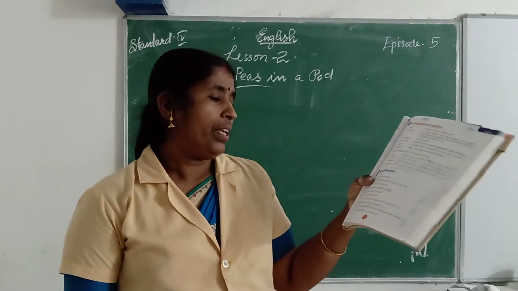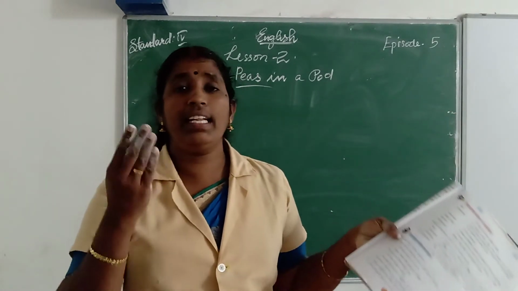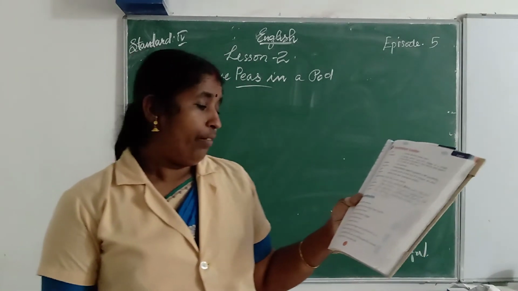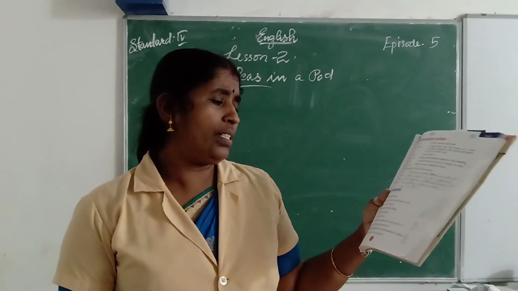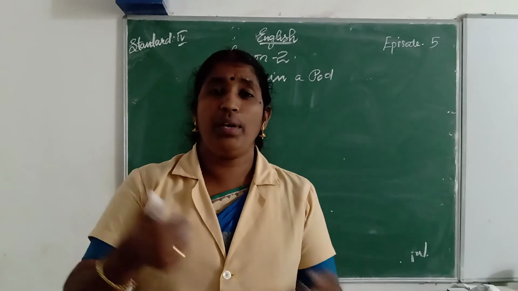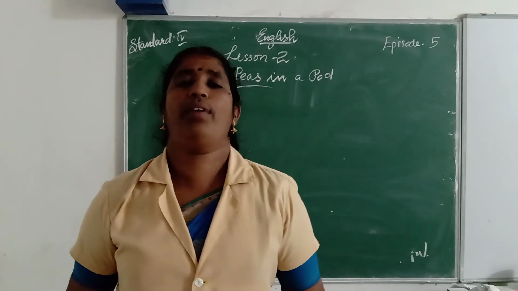Then third one. The lesson that the pea pod teaches us is, what did the lesson teach us, or what is the moral of this lesson? First option, learn to fight adversity and you will become a winner. Adversity means difficult situations in our life.